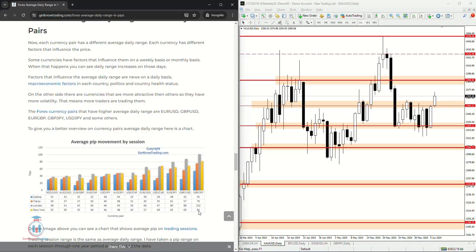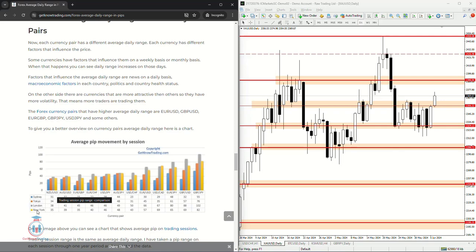This is useful if you would like to trade the symbols or currency pairs that are highly volatile, and that means the market is moving during the day. Now if we take a look on the opposite side, we have New Zealand dollar against US dollar. On average it moves around 30 pips. So would you like to trade that pair during the day?